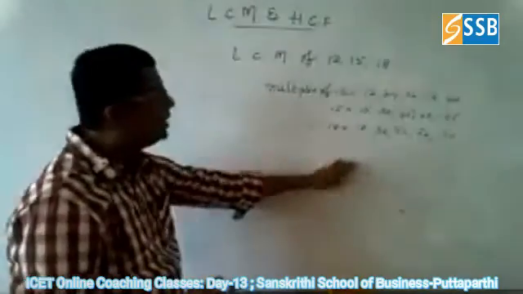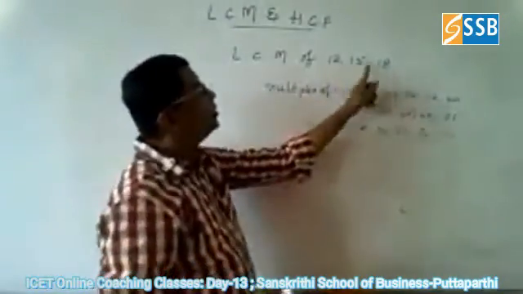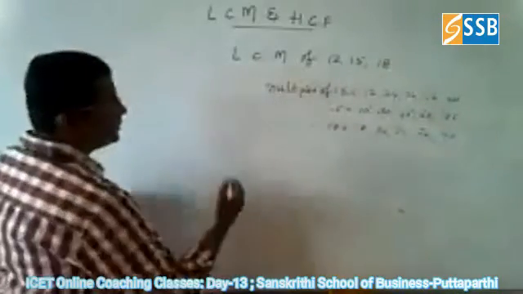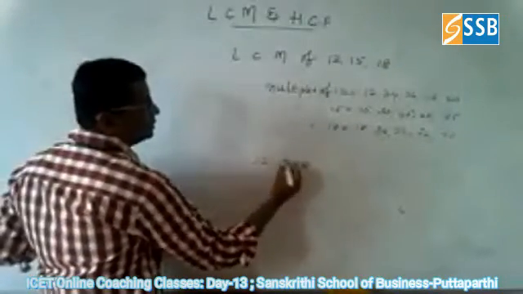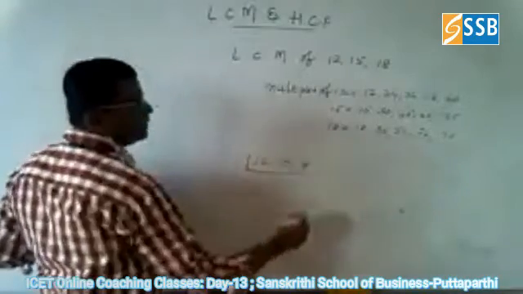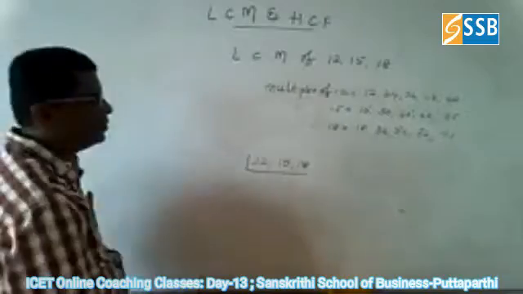First, before going to that, before the multiples method, go for finding the LCM in the division method. 12, 15, 18. This is called the division method. Afterwards, I will explain that. Then it becomes very easy to use.